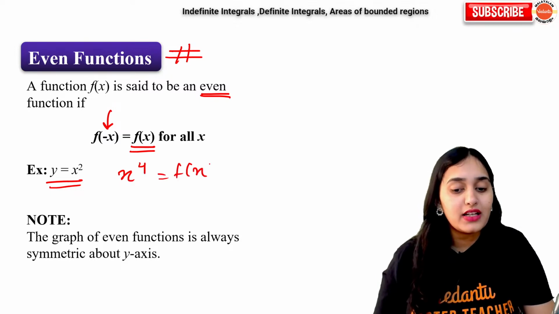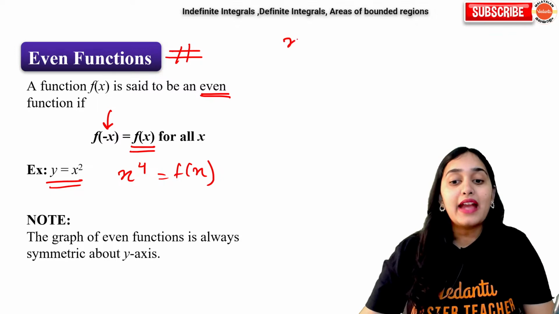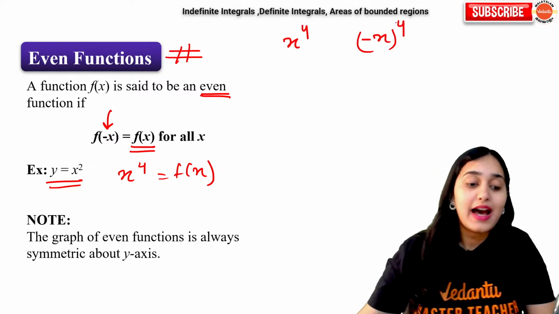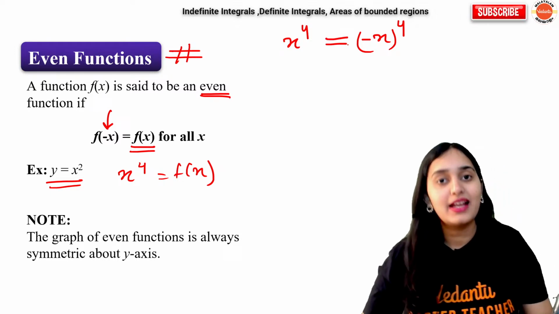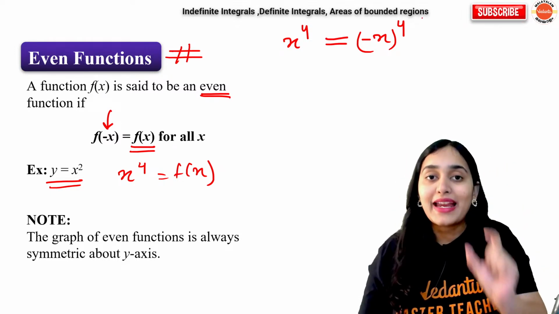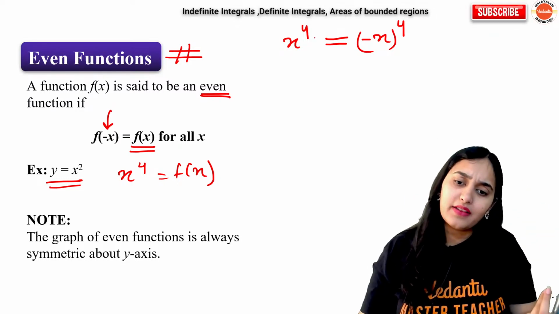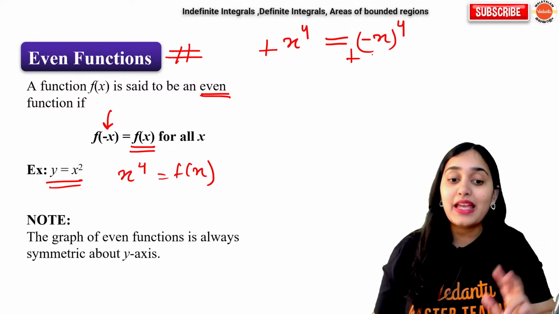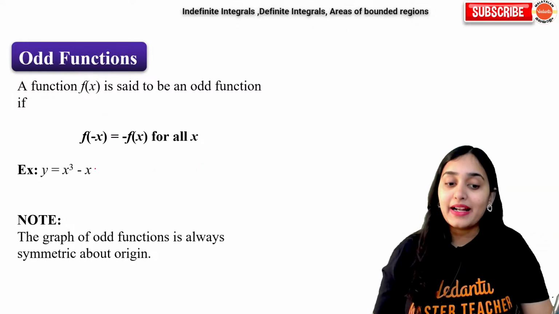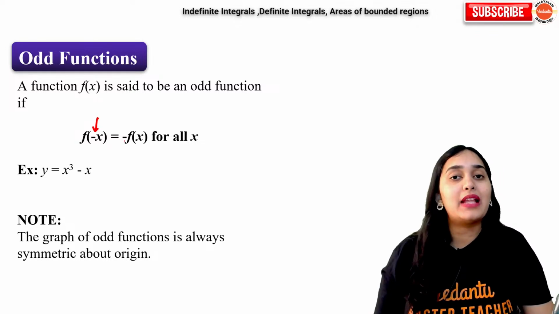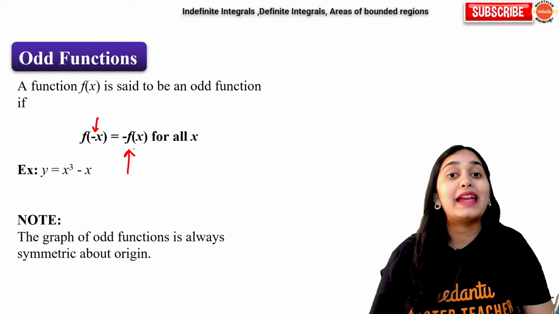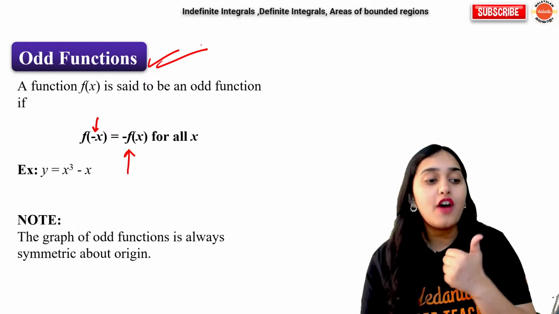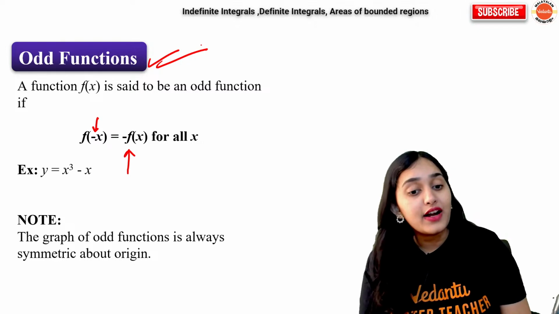Imagine x to the power 4 and minus x to the power 4, are they the same? Yes, absolutely the same, because minus sign to the power 4 is positive. So our answer is the same, and it is called an even function. But if you put a negative sign in place of the variable and you get minus f(x), it is called an odd function.